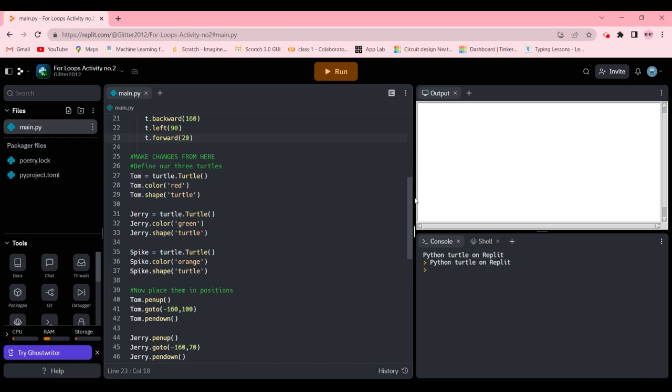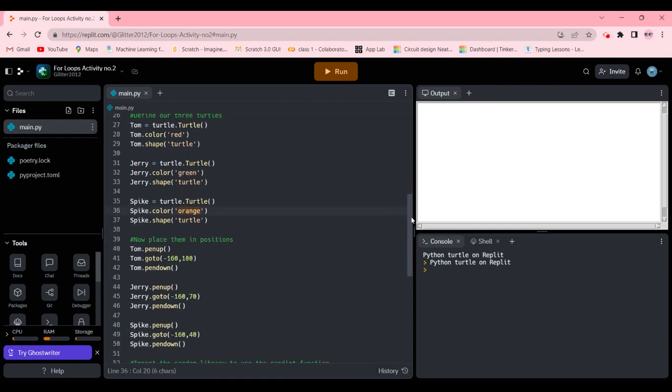Now we're going to define our three turtles that will be racing. You can add four or three or two, whatever you like. So Tom is going to be equal to turtle. His color is going to be red and the shape is going to be turtle. We're going to do the same for Jerry, and Jerry I kept the color green. Spike is also going to be a turtle and I kept the color orange. So it's basically red, orange, green, just like that.